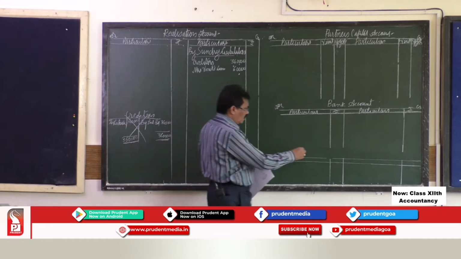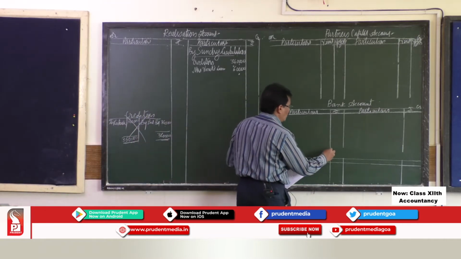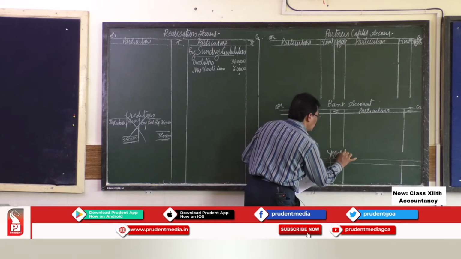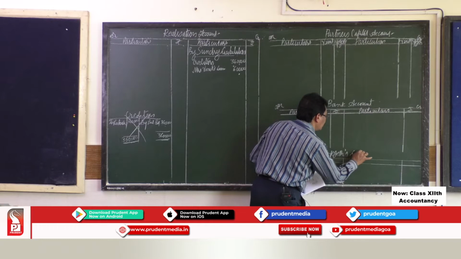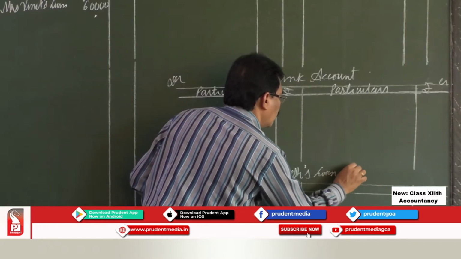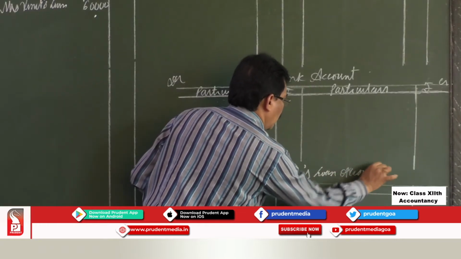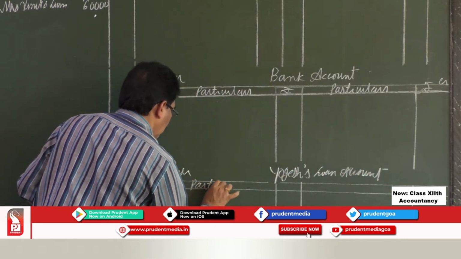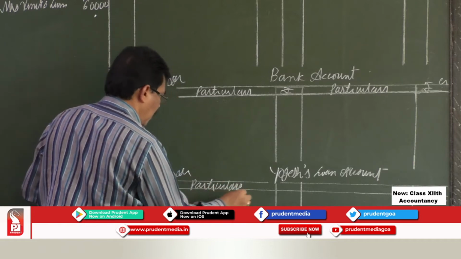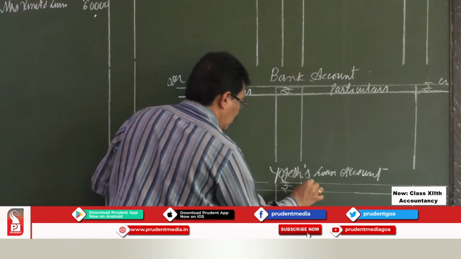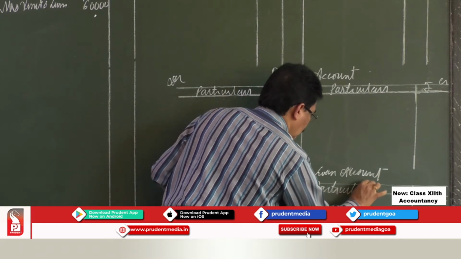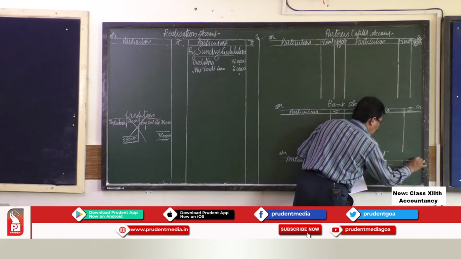So, let me write it in the Yogesh loan account. You have two columns on the debit side, particulars and amount, and on the credit side also, particulars and then amount.